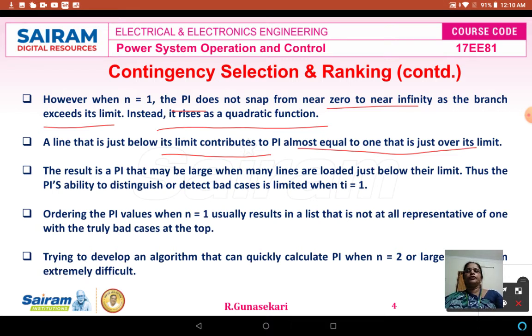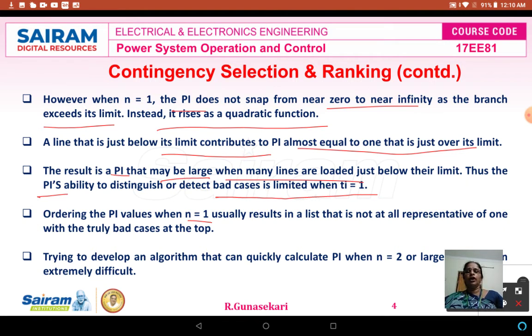So therefore the result is that the performance index PI may be large when many lines are loaded just below their limit. The performance index's ability to detect the bad cases is limited when n is equal to 1. The PI values when n equal to 1 are usually not representative, with the truly bad cases not at the top.